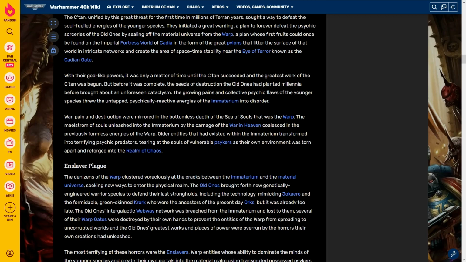Older entities that had existed within the Immaterium transformed into terrifying psychic predators, tearing at the souls of vulnerable psykers as their own environment was torn apart and reforged into the realm of chaos.